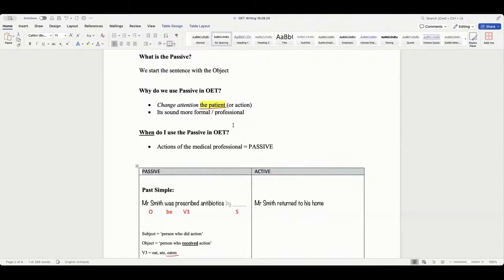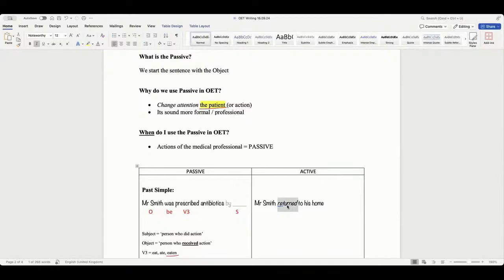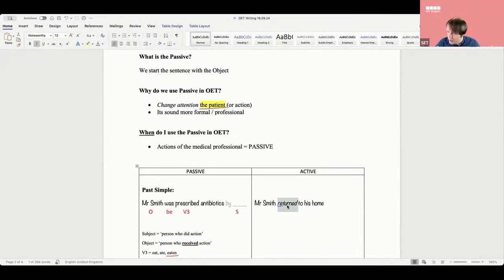Because in the medical setting, we are doing action for the patient. Wait a second. Are we doing this action? No. He is going home, right? Let's say, Omi, that he's walking, he can do it, all right?